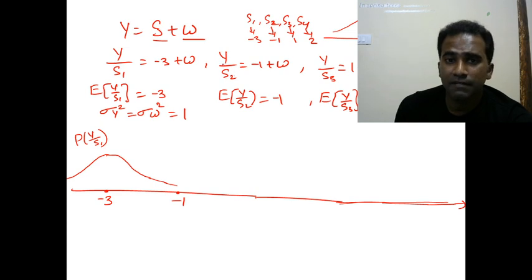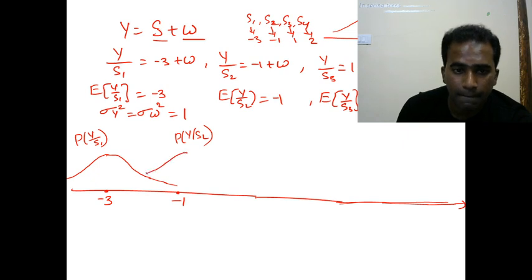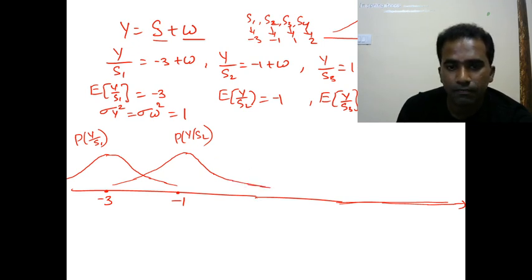Similarly, what is the PDF of the random variable when S2 is transmitted? When S2 is transmitted, the mean value is -1. Since W is Gaussian, y also will be Gaussian with mean -1. So I'm plotting here P of y given S2. Next, P of y given S3.